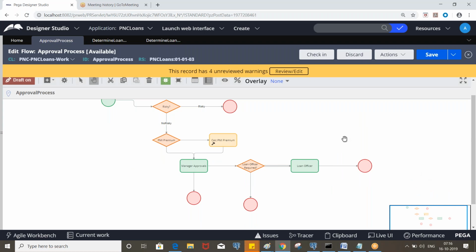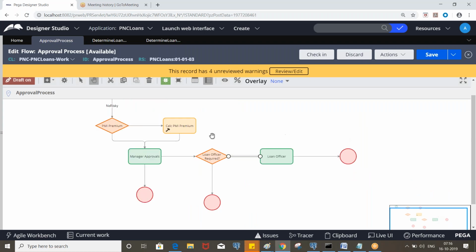Okay, what is the significance of this likelihood? Here we define it in the manager approvals, but it doesn't impact anything here. But let's consider manager approvals. We define two different flow actions, approve and withdraw, right?